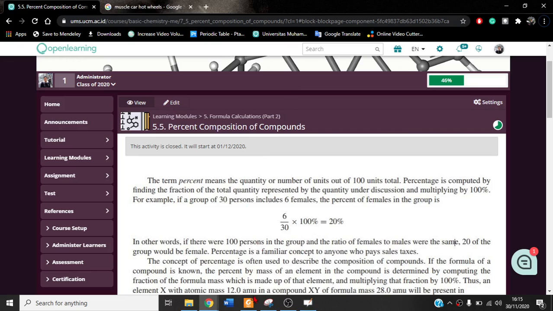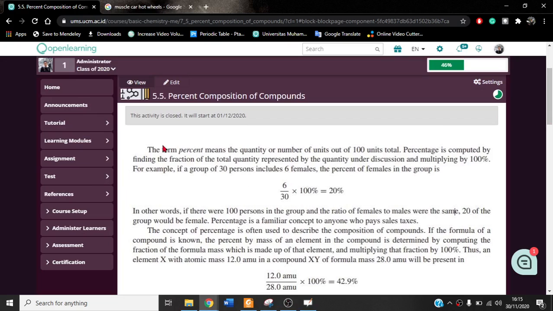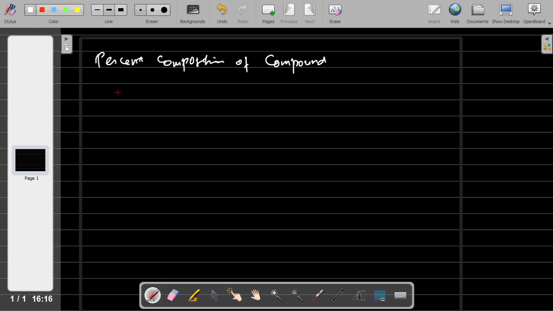Okay, so this is an analogy. As you read this paragraph, for example, if a group of 30 persons includes females, the percent of females in the group is like this. So this example is used to make our explanation simpler.